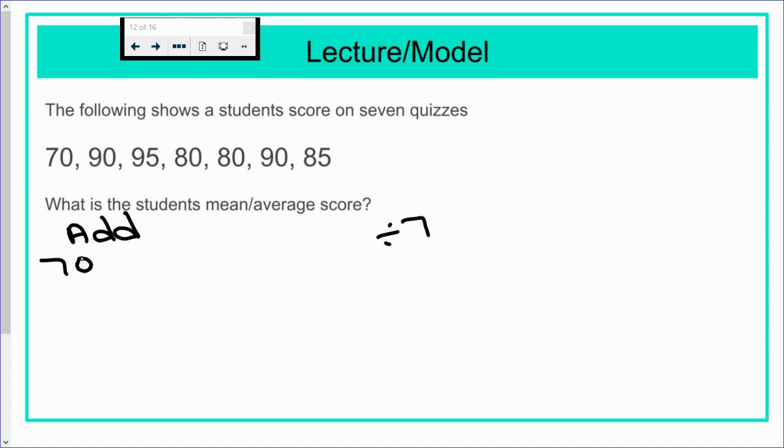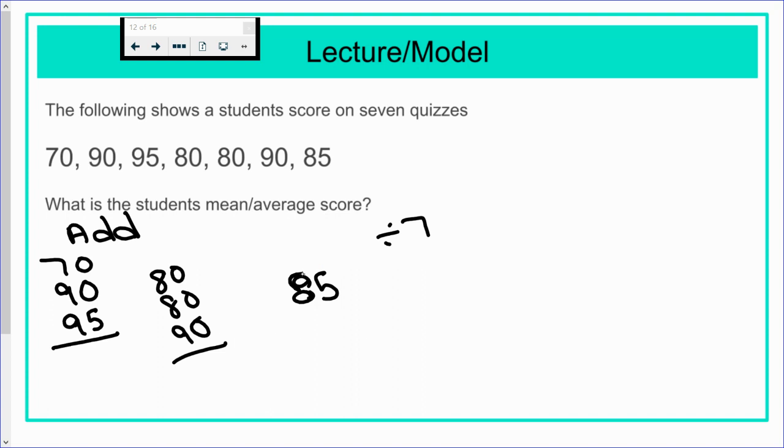Let's do 70, 90, 95, 80, 80, 90, and then we'll take those and we'll add them with the 85. Sorry, that's a terrible 8. Okay. 5, 18 plus 7 is 25. So our first group is 255.